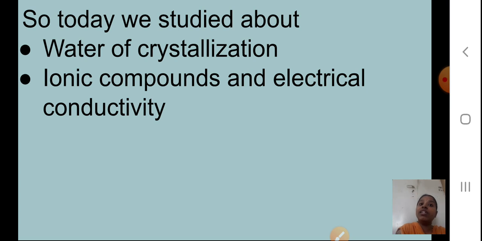Then we studied ionic compounds and electrical conductivity. We saw that some of the ionic compounds have the capability to conduct electricity. We saw the examples NaCl, H2SO4, CuSO4, NaOH. These are the compounds which are capable of conducting electricity. Students, we saw this through the experiments. I hope today's part you have understood.